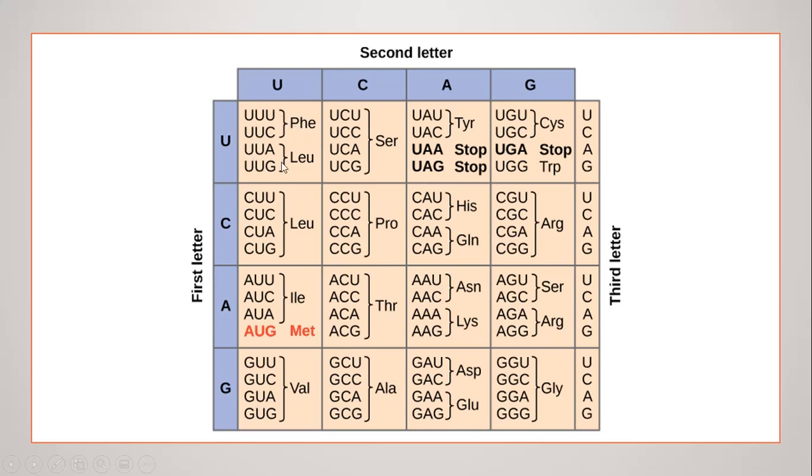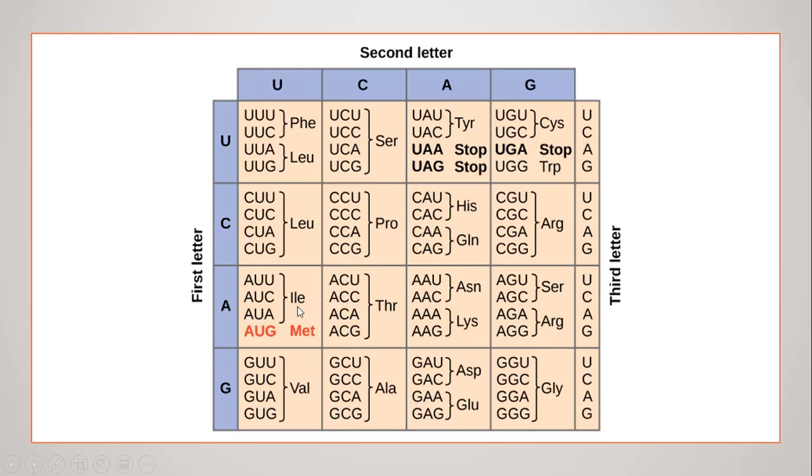As you can see, methionine, this red one, and this one, tryptophan. These methionine and tryptophan are the only ones which are encoded by only one codon. See, AUG, only one single codon is making methionine, and UGG, only one codon is making tryptophan.